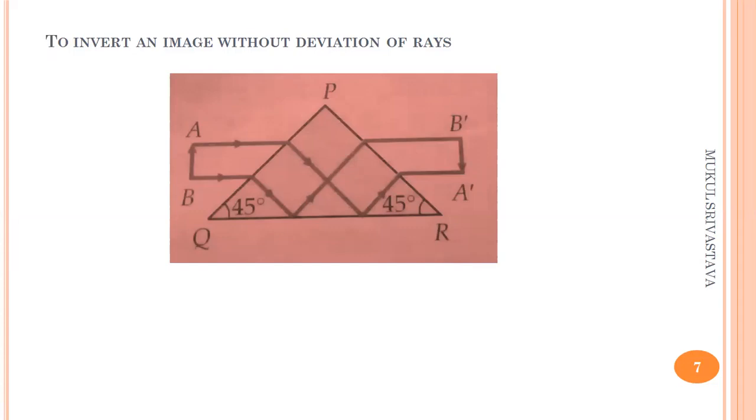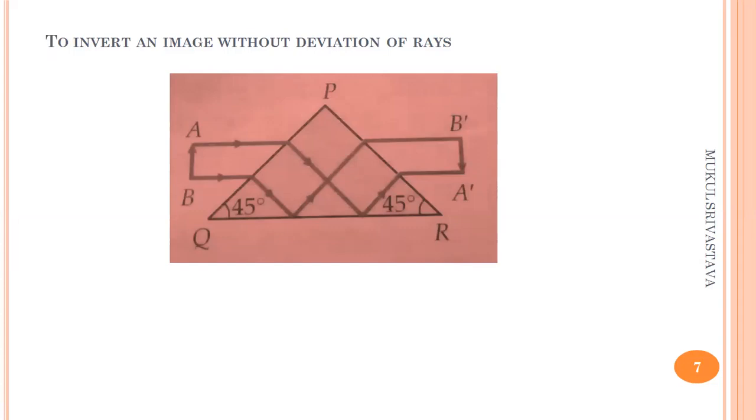After refraction, it is totally reflected again from the hypotenuse face, that is QR, then emerges out of the other shorter face to become parallel to the incident beam.